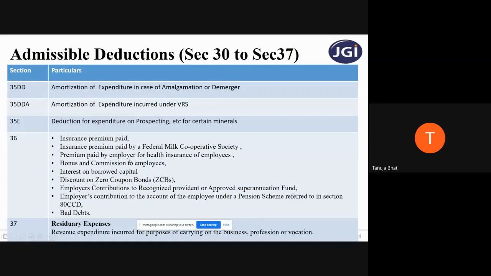If an employer is taking a health insurance on the life of the employees and is paying the premium, such expenditure of the employer will be allowed as a deduction. Next, bonus and commission to employees. If an employer is paying certain bonus or commission, it becomes an income to the employee, but it becomes an expenditure to the employer, and such expenditure is an allowable expenditure.